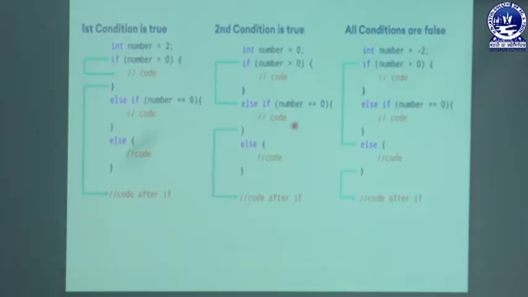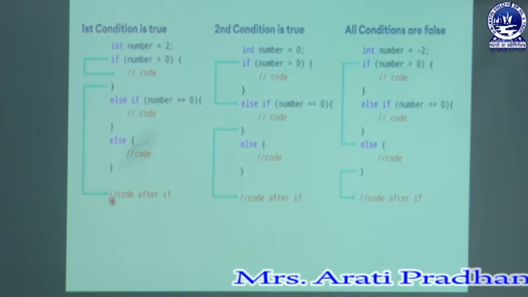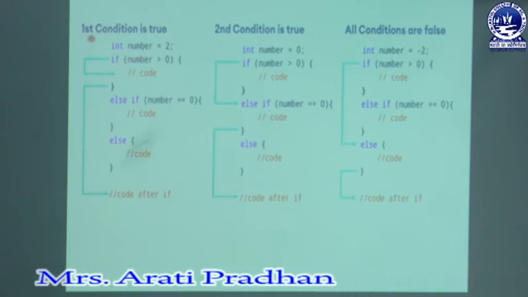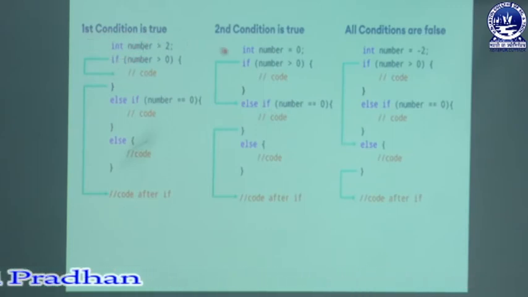Now here I have explained the if else if statement by using a very simple example. I have shown how the operation will be executed when the first condition is true, how the operation will be executed when the second condition is true, and how the statement will be executed when all the conditions are false.